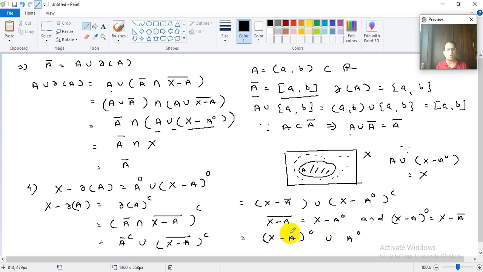So all these four results that we have proved about boundary of A can be used as a characterization of boundary points of A. I hope you understood whatever is explained in this lecture. We will continue with the same concept, boundary points, in the next lecture.